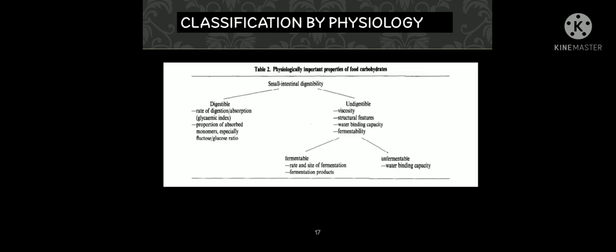Classification by physiology. Small intestinal digestibility can be classified into digestible and undigestible. Factors depending on digestible are rate of digestion or absorption, proportion of absorbed monomers, especially fructose or glucose ratio. For undigestible: viscosity, structural features, water binding capacity, and fermentability.